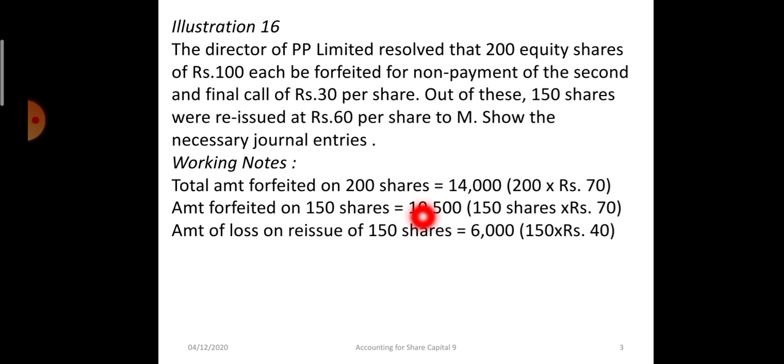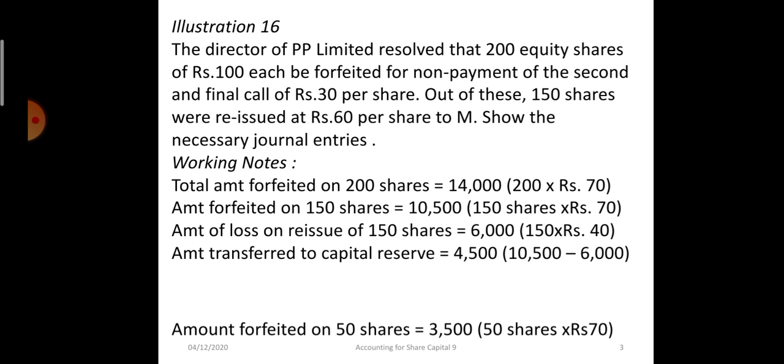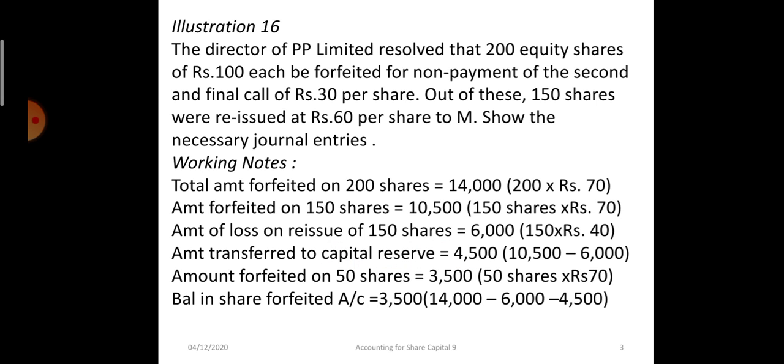So what is the discount? The shares are reissued at 60. The value is 100; 100 minus 60 is 40 rupees. So the discount allowed on 150 shares at the rate of rupees 40 is 6,000 rupees. We can allow 10,500 but we have allowed only 6,000. So what is the capital gain? It is 4,500, that is 10,500 minus 6,000. It is 4,500 is the capital gain. It will be transferred to capital reserve. The last two points we will discuss later on.